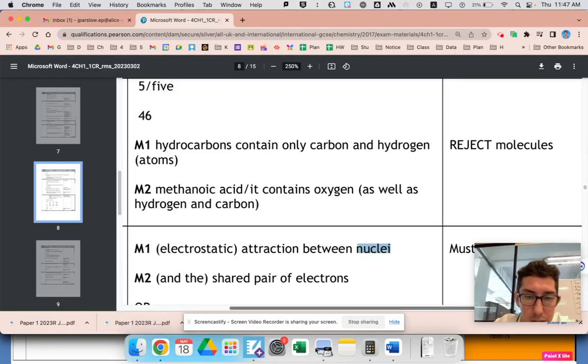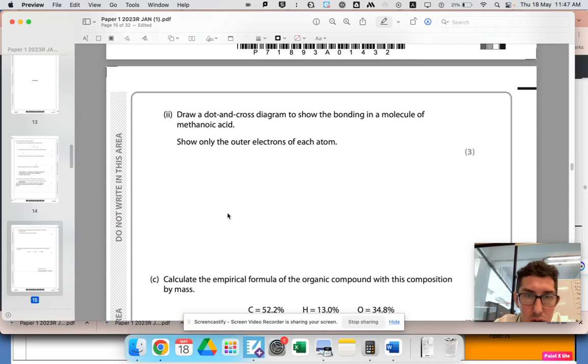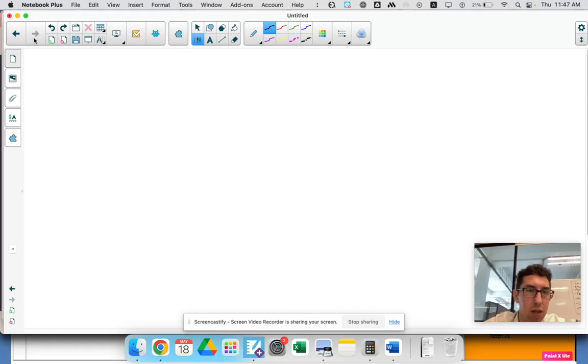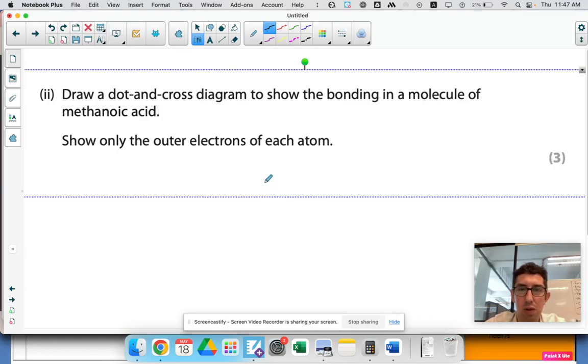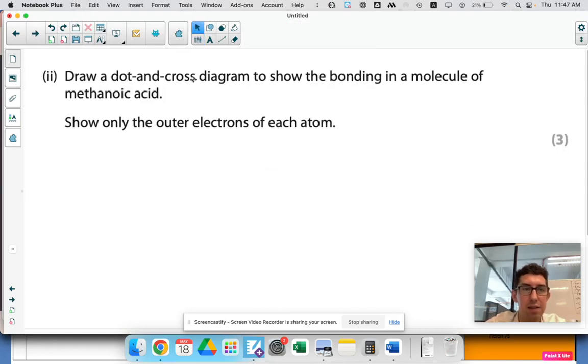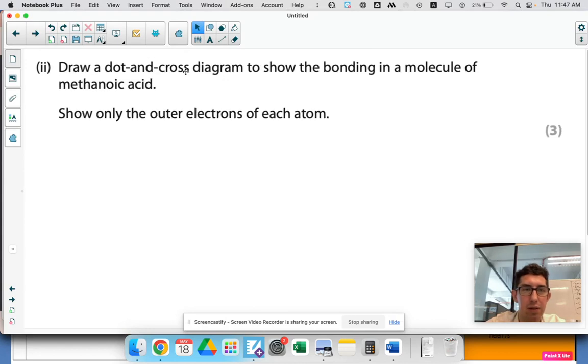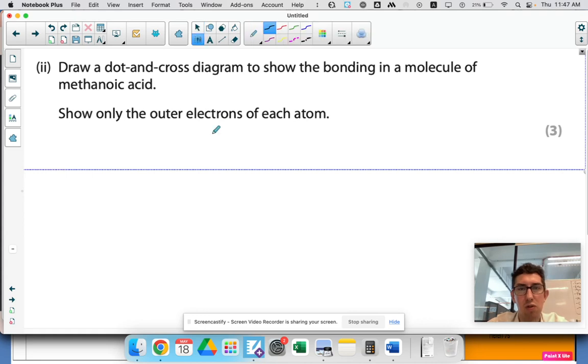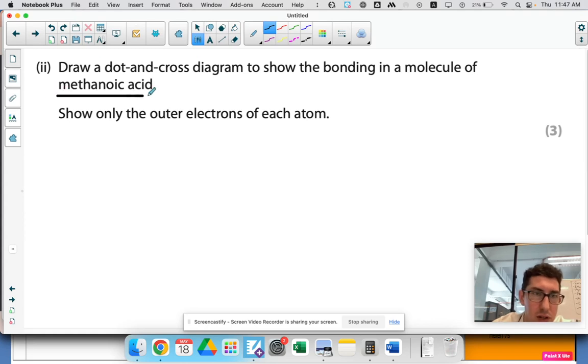Moving on. Draw a dot and cross diagram to show the bonding in a molecule of methanoic acid. 3 marks. Okay, cool. That's actually a bit naughty. I'm pretty sure they say in the spec that they show dot and cross diagrams for the following molecules only. That's actually a bit unfair. But this definitely has come up before, where they've asked you stuff outside of that. The spec, unfortunately, does lie to you occasionally.